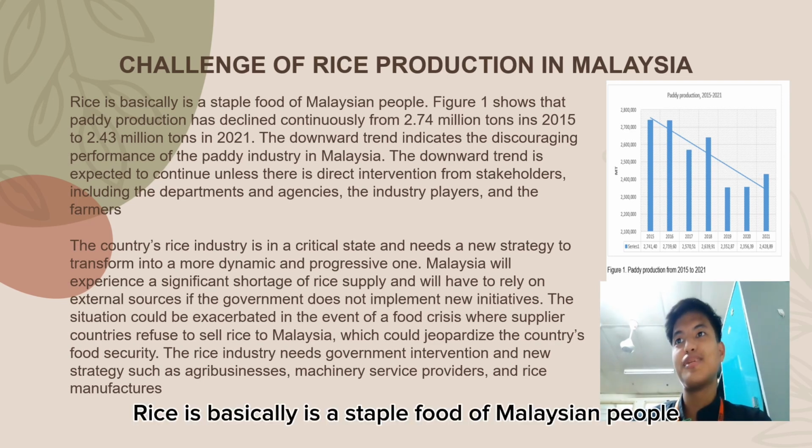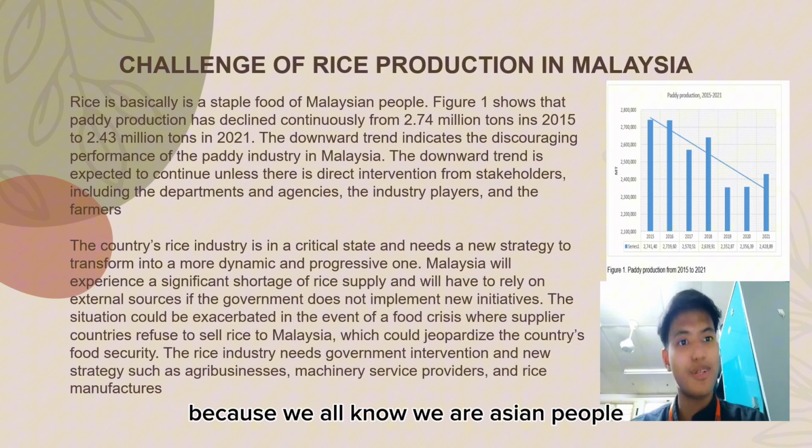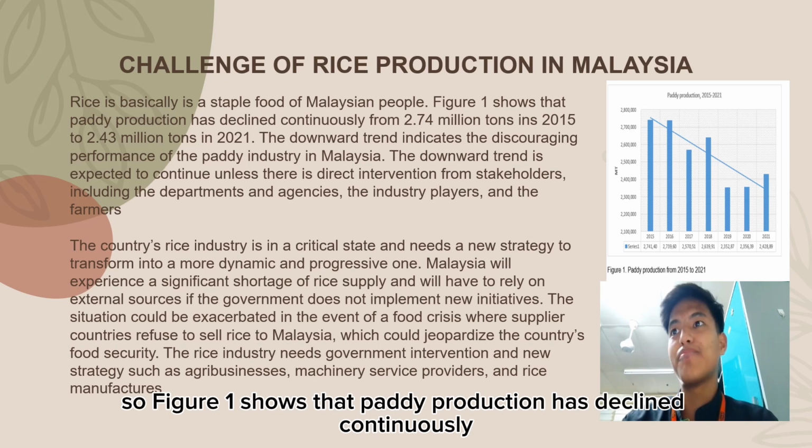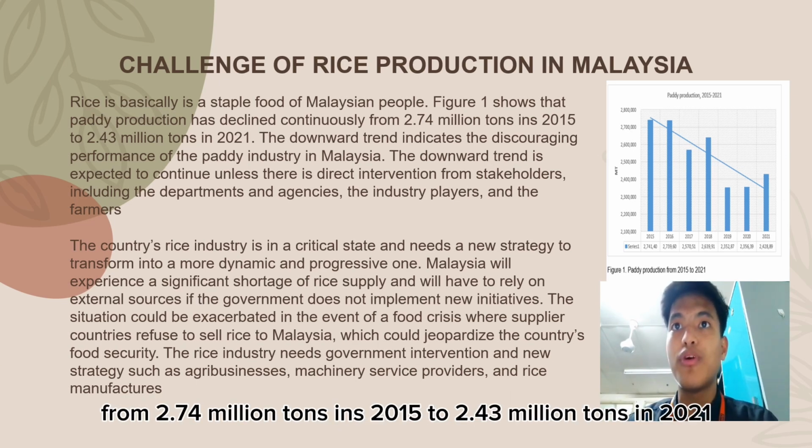I will be here to explain the challenges of rice production in Malaysia. So rice is basically a staple food of Malaysian people because we are Asian people, so we all eat rice. Figure 1 shows that paddy production has declined continuously from 2.74 million tons in 2015 to 2.43 million tons in 2021.